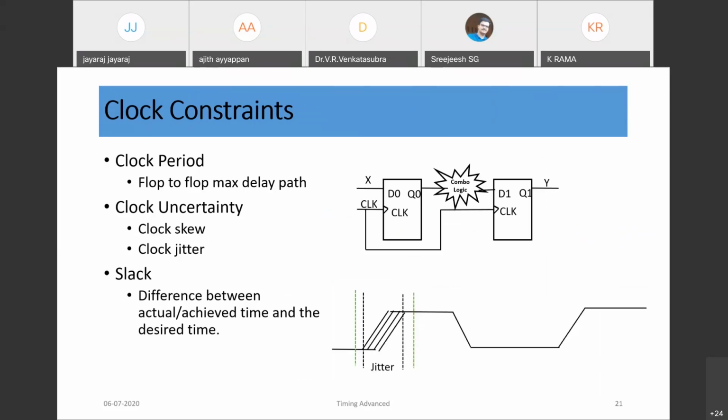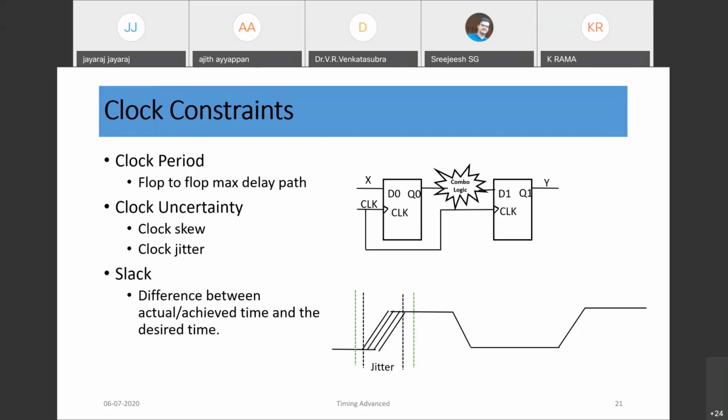So now coming to the clock constraints. The most important constraint is the clock period. As we discussed, the flop to flop maximum delay path is the clock period. That is the critical path. So what would be the critical path time period delay? That would be the clock period, and 1 by that is our frequency of operation.